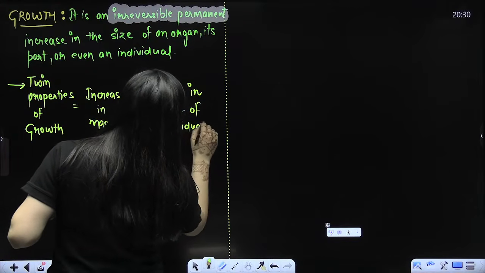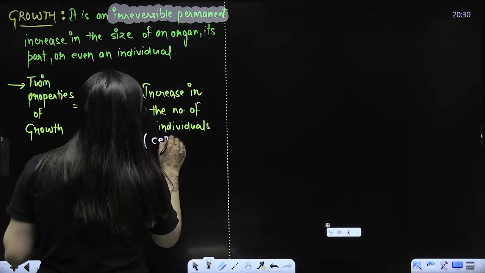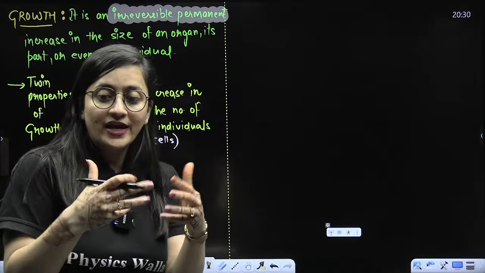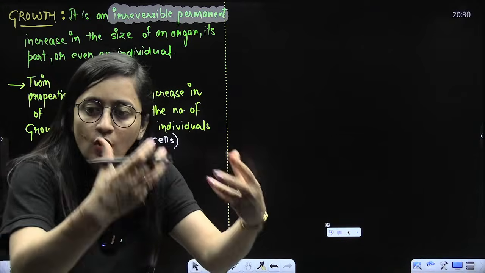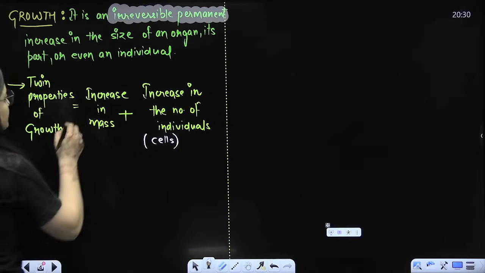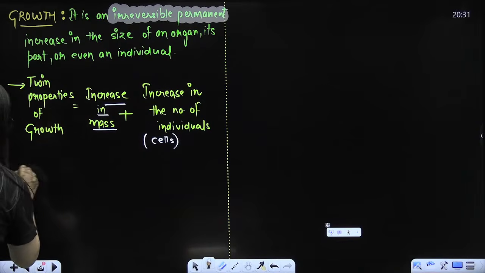Like if a structure is growing, if it is becoming multicellular, can I not say that there is an increase in the number of cells? The thing is dividing, growing, right? Those entities are also increasing. So that's what we have. Is that clear? So twin properties of growth: increase in mass is there, increase in the number of individuals. That's what you have to remember.